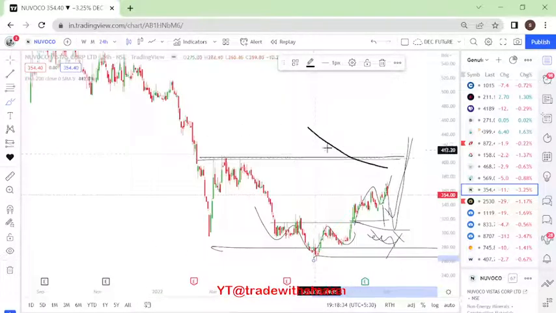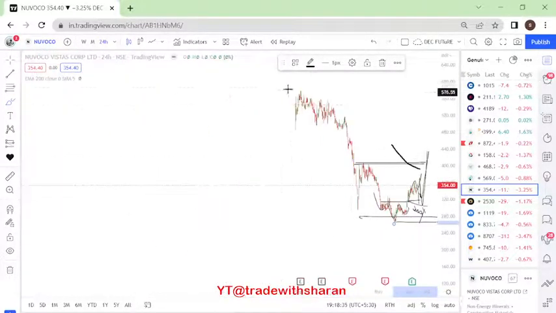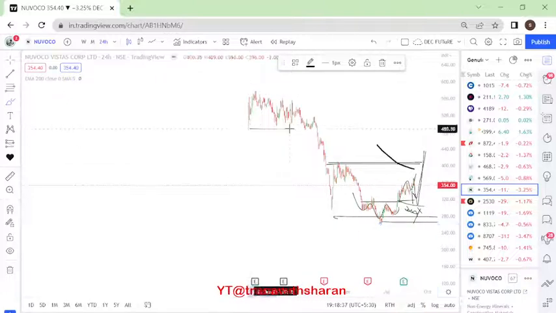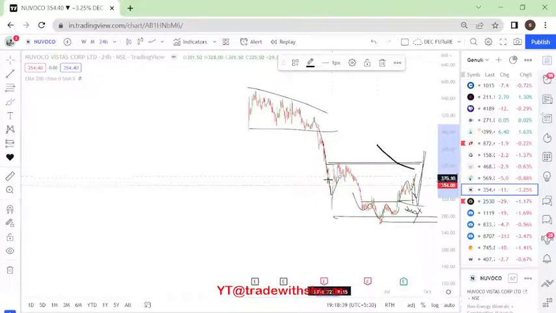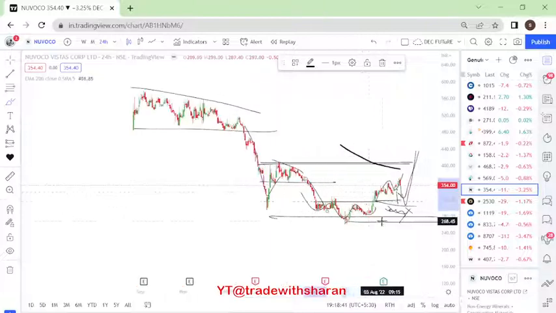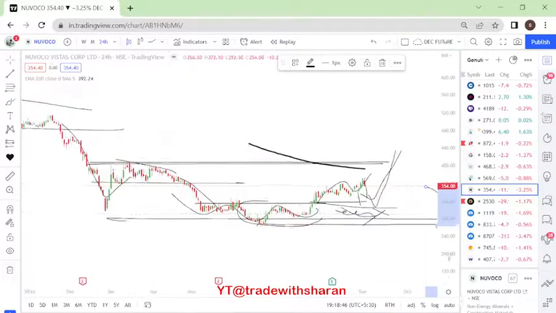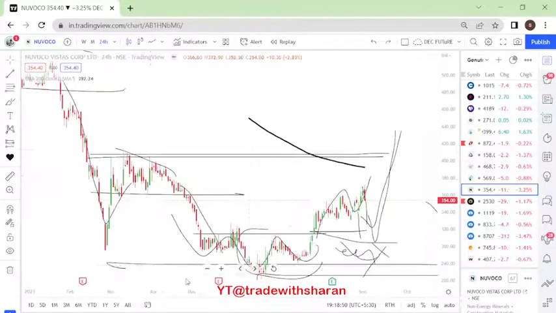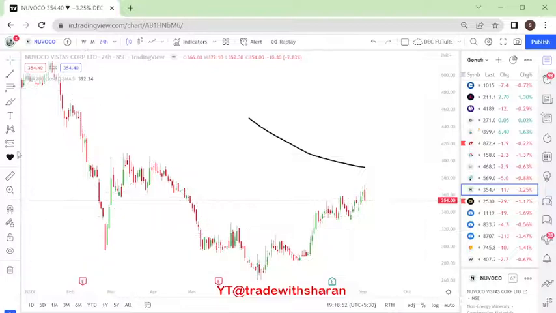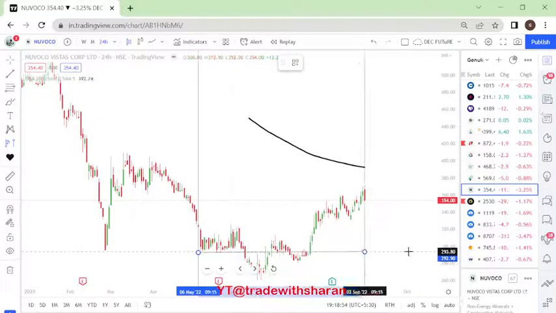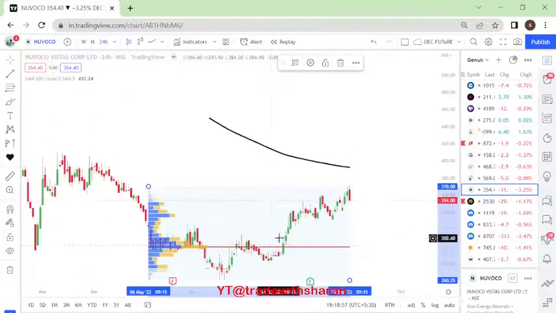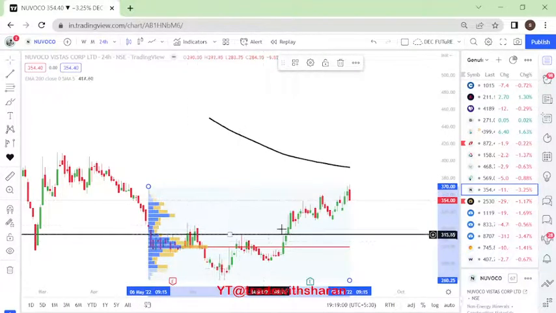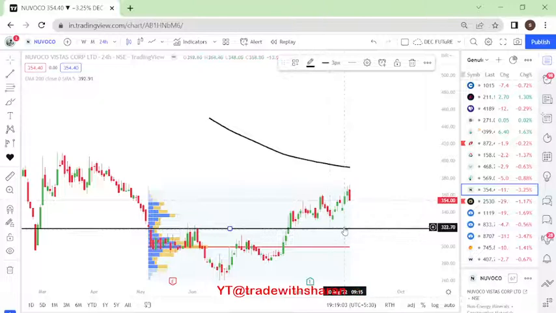Now, is there any other thing right now? If you see, it formed a descending triangle, broke down, again formed a descending triangle, again broke down. Here it is showing some sort of signal. I am not saying it is not good. As of now, there is some sort of momentum being seen here. Let's be honest about it. Let's also look at the volume profile. The volume profile suggests this level, which happens to be important. The neckline of this particular head and shoulder should be important.